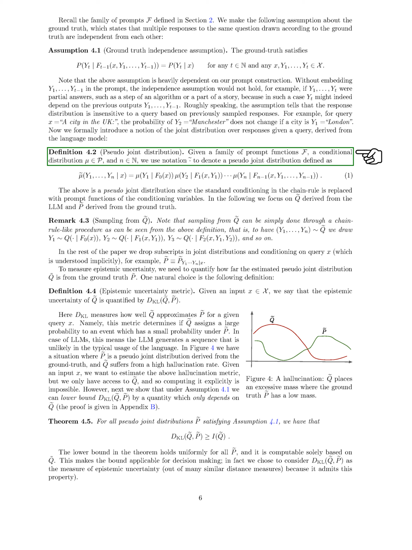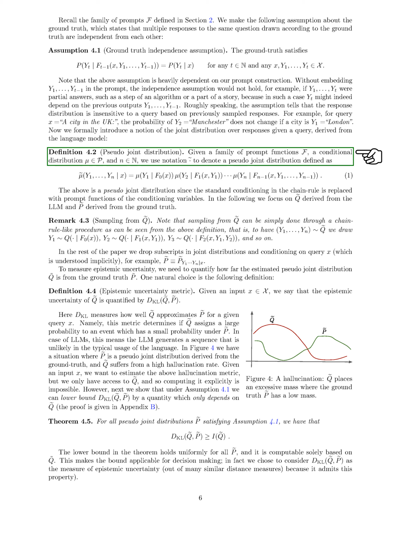We introduced the concept of a pseudo-joint distribution, derived from the language model, representing the distribution of responses given a query. Sampling from this pseudo-joint distribution involves a chain rule-like procedure. To measure epistemic uncertainty, we quantify how well the estimated pseudo-joint distribution approximates the ground truth using the Kullback-Leibler divergence. This metric helps us determine if the language model generates sequences that are unlikely in normal language usage.